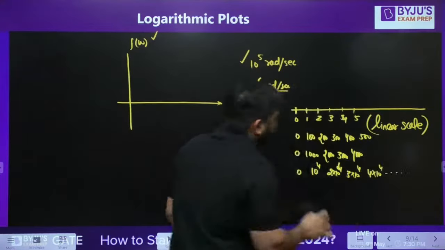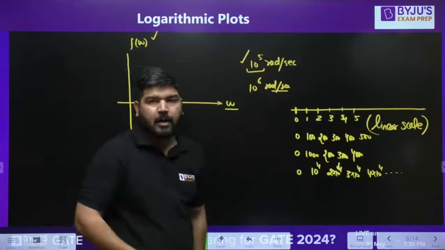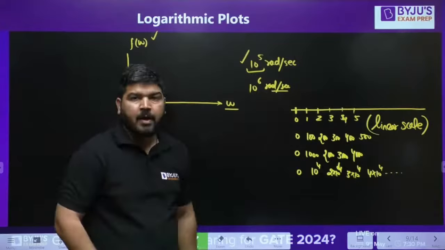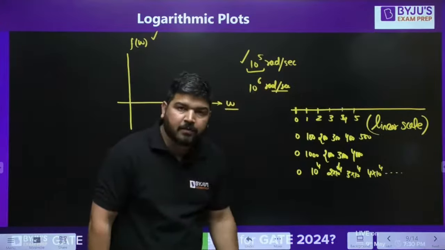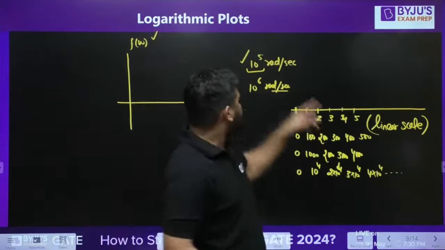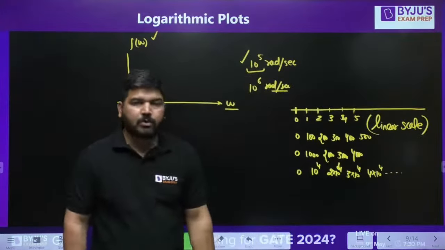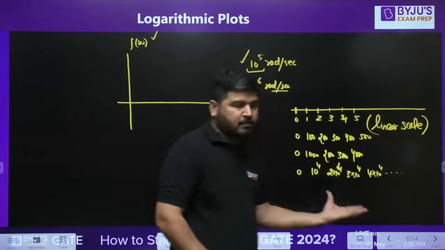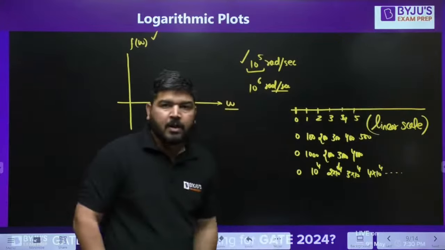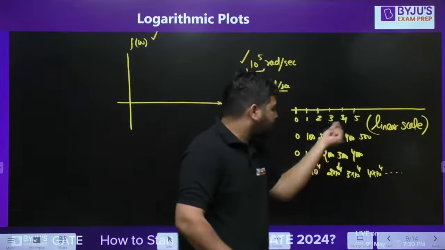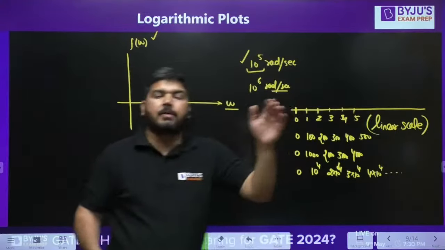After 10 steps you will reach here, but then it is difficult to show this point, because you have to take 100 steps to reach here. So these high frequencies are very difficult to show on a linear scale. The problem is that you are moving in a fixed distance, so these large actual frequencies are hard to show. You have to take many steps.